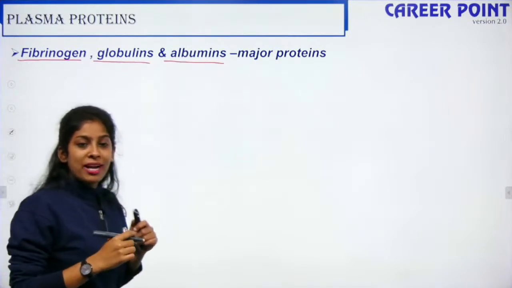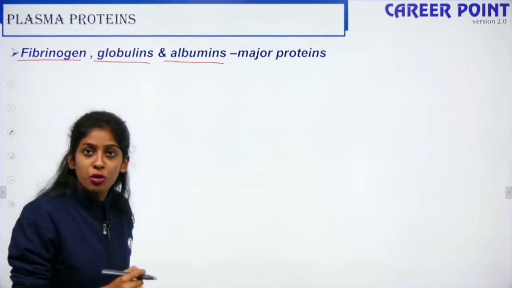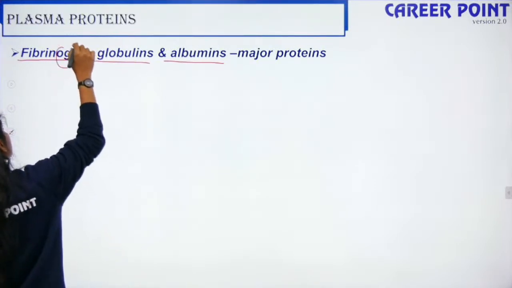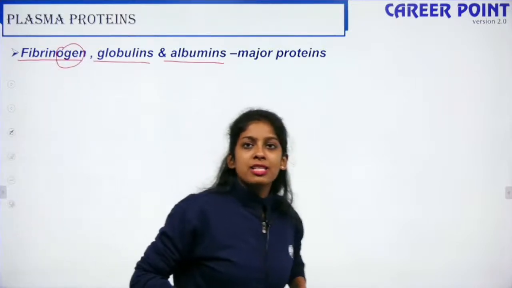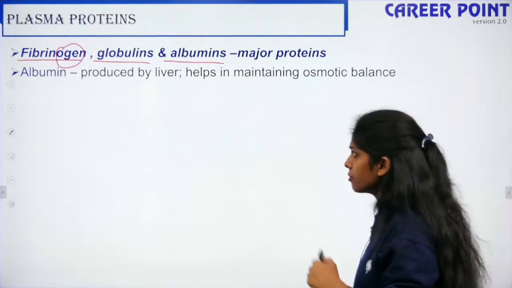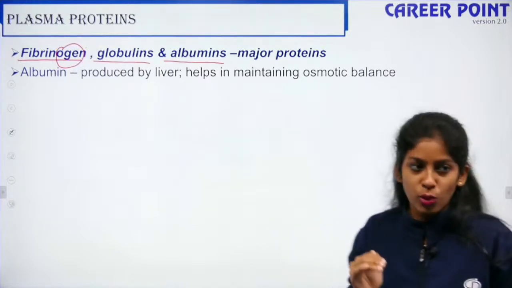For a better correlation, when we were talking about digestion, we were talking about trypsinogen and chymotrypsinogen. Whenever a name ends in nogen, it is in the inactive form, right? I am just correlating. So the three plasma proteins are fibrinogen, globulins and albumins. Moving further, what is the function of each one of them? That is what we are going to talk about.